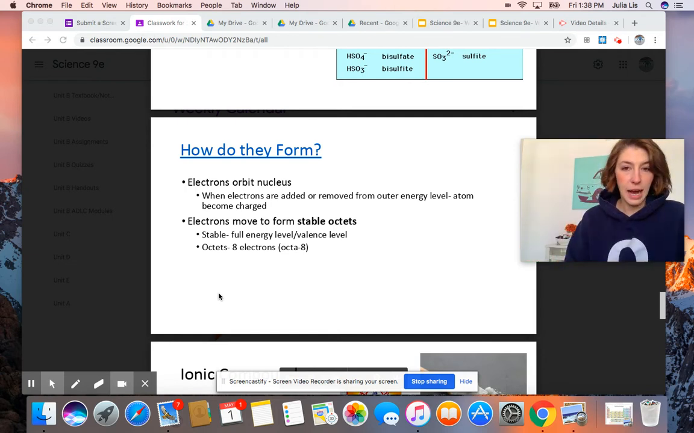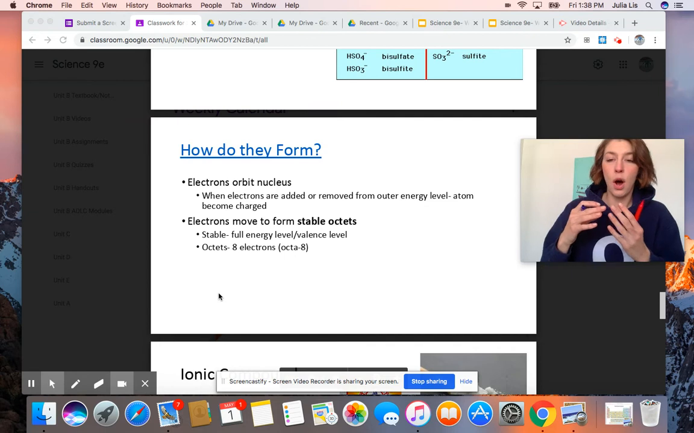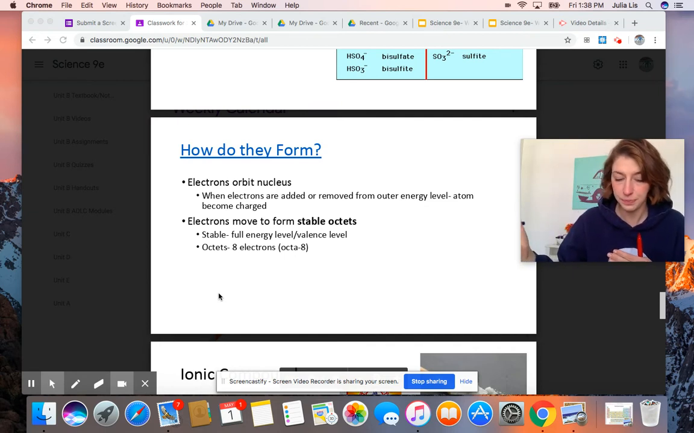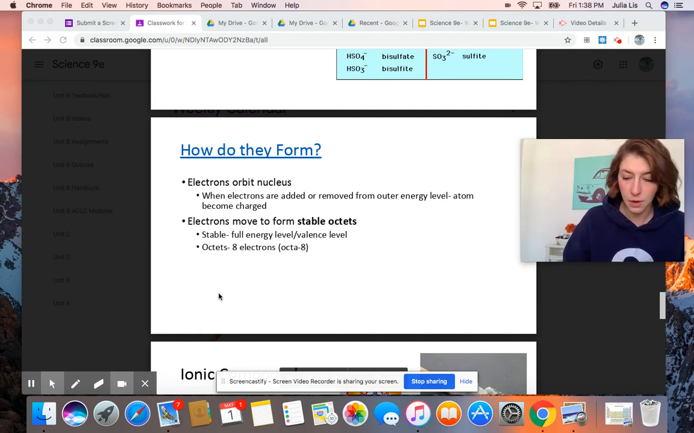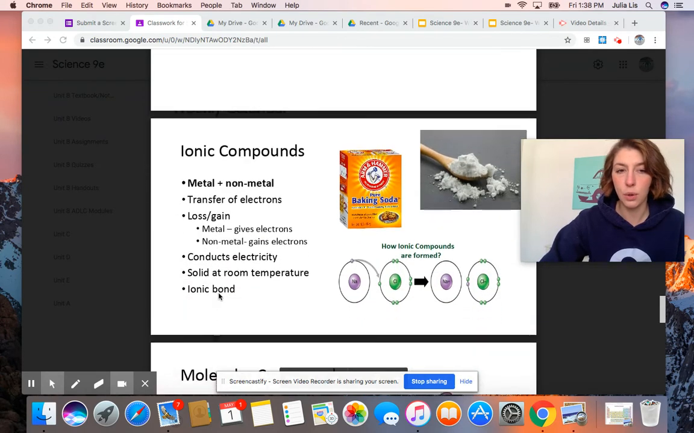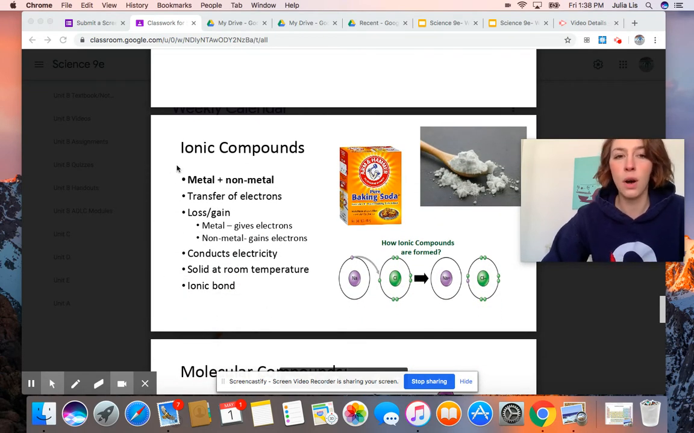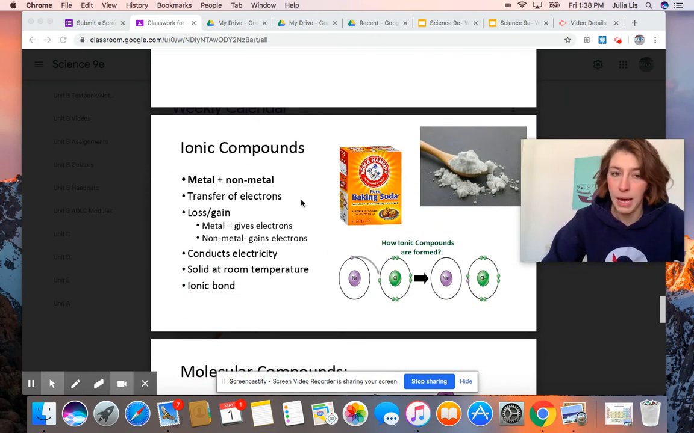Ions, how they're forming: there is an exchange of electrons. Like I had shown with lithium, lithium will often give up its electron when it's reacting with another element. So I'm going to show you an example of sodium and chlorine, table salt. Sodium and chlorine is what we call an ionic compound.